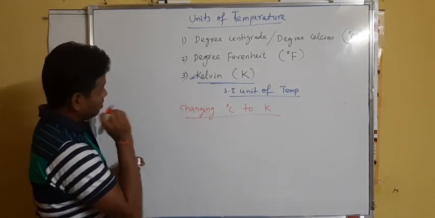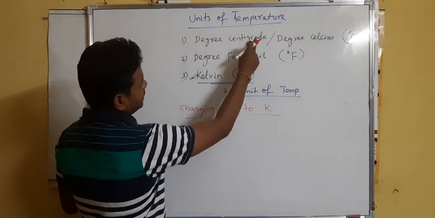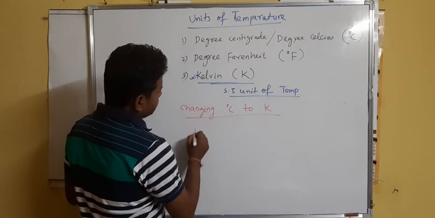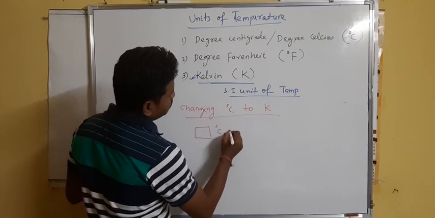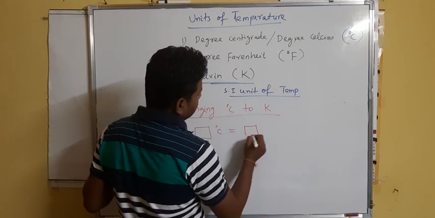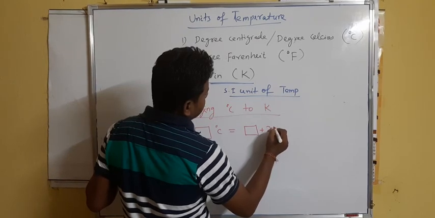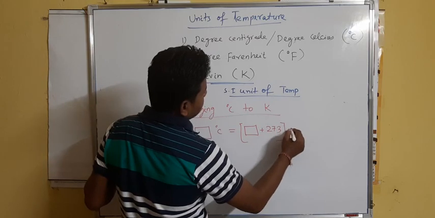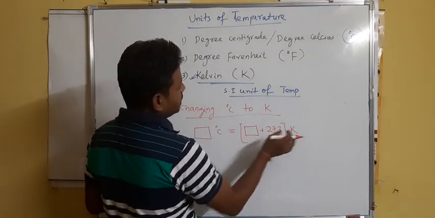When you are changing centigrade to Kelvin, whatever centigrade is given, you have to add 273, and that amount will be the Kelvin.